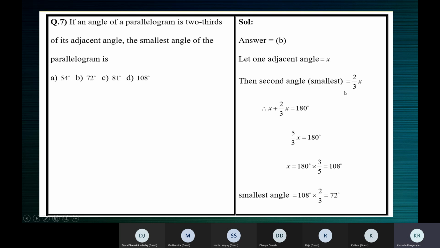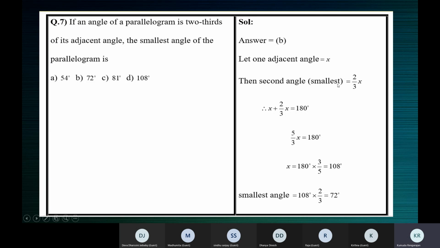If x is 108, the other angle 2/3x will be 2/3 into 108. On working that, you will get 72 degrees. So the smallest angle is 72 degrees.